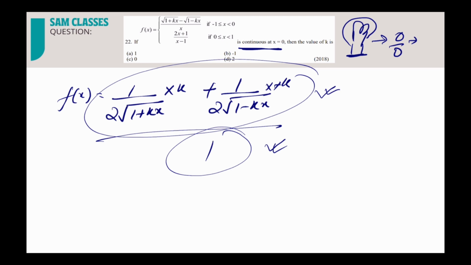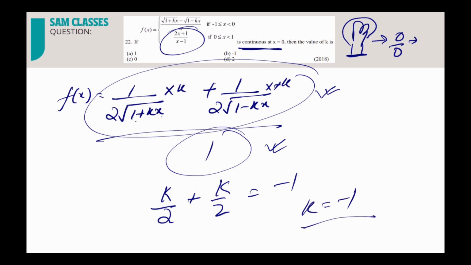Now put the value x equal to 0. The moment I put x equal to 0, I get k by 2 plus, 1 minus 0 so 1, k by 2 plus k by 2, and that is equal to, if here I put the value 0, 0 plus 1 by 0 minus 1, so minus 1. So k is equal to minus 1. That's it.